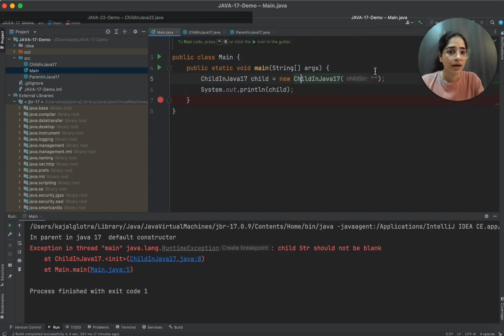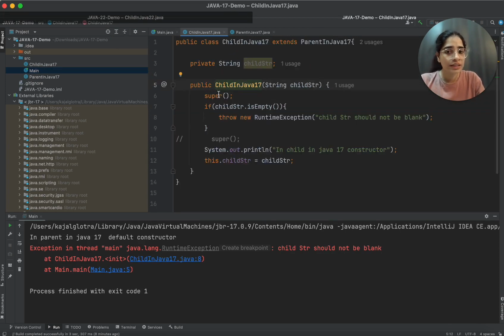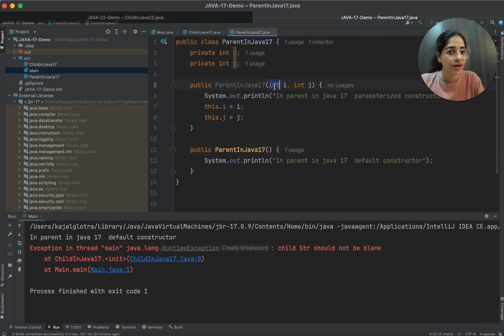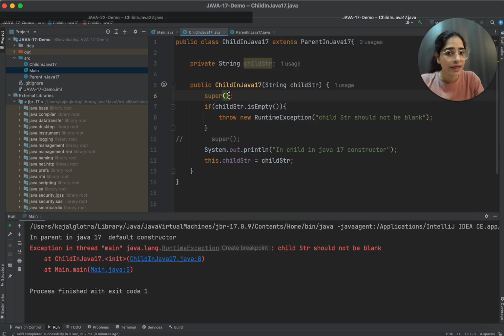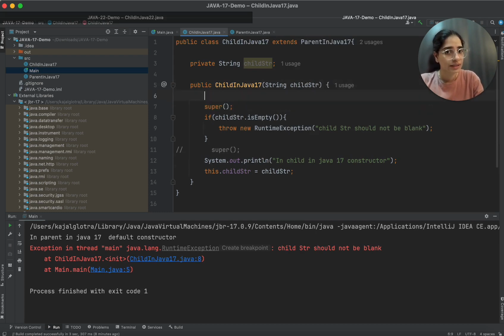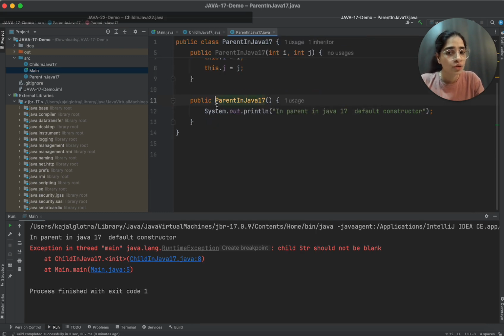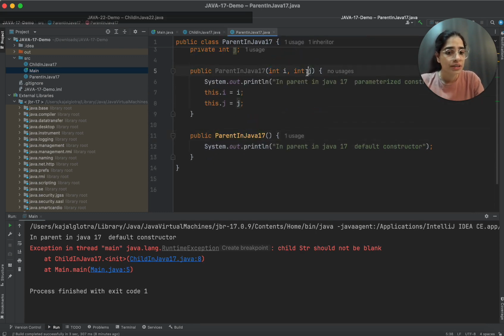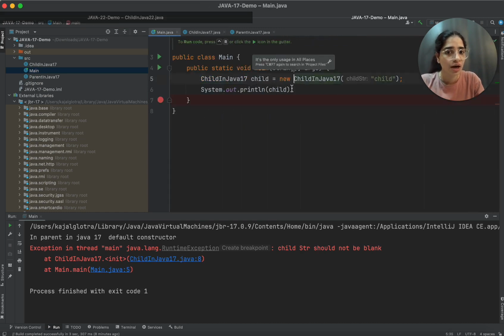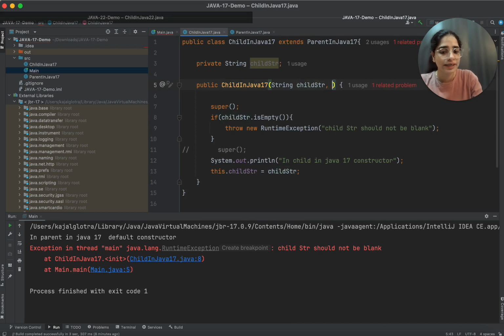I'll go into this main and I'll pass this child string. But now, instead of this super which is by default inserted by the compiler, I want to call the constructor where int i and int j are there. So now I cannot have int i and int j on line number 6. If I want to call the super constructor with parameters, then I'll have to call this child in Java 17 with parameters, so let's say 1 and 3, and then I have to collect the data, int i and int j.